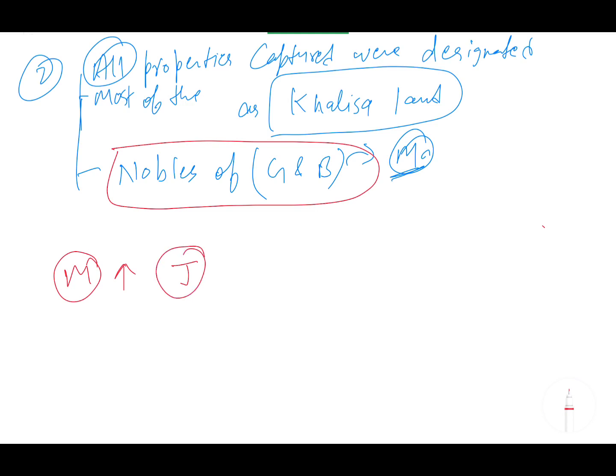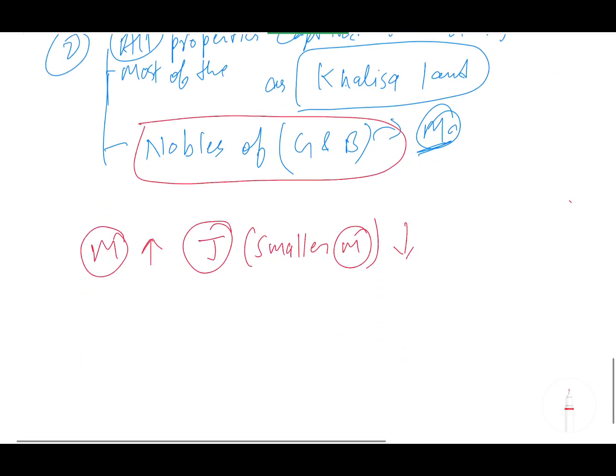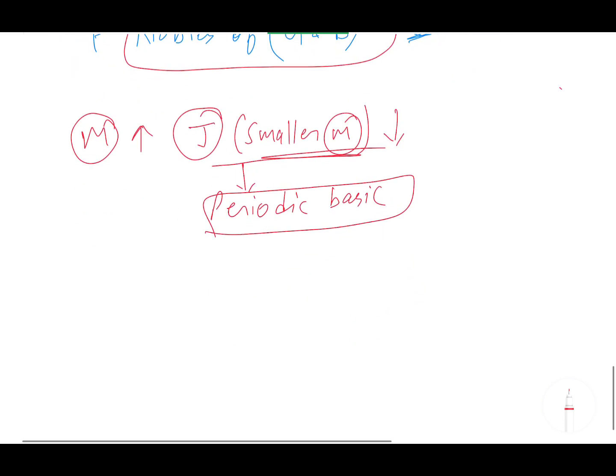and on the other hand the jagir available to the smaller mansabs, remember this, the jagir available with respect to the smaller mansabs decreased. Because the bigger mansabs had already grouped with the potential king, the person who is going to be the king, so anyway they will get the jagir. But the problem is with the smaller mansabdars, they are now getting the jagir on a periodic basis.